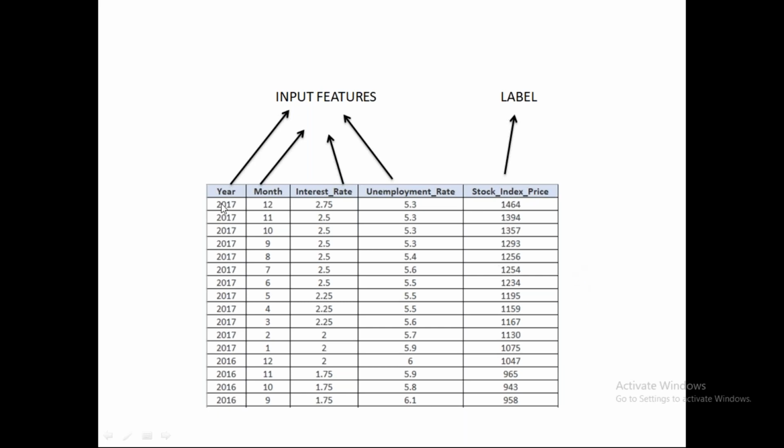Okay, so it trains that, okay, year 2017, 12th month of December of 2017, the interest rate was 2.75, the unemployment rate was 5.3, so the price was 1464. So it trains like this on supervised data, and then it makes future predictions according to the past data.